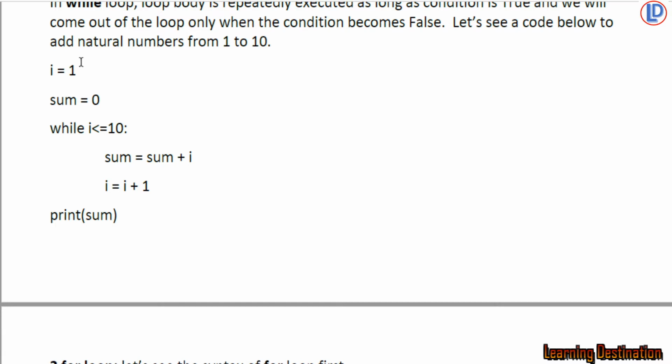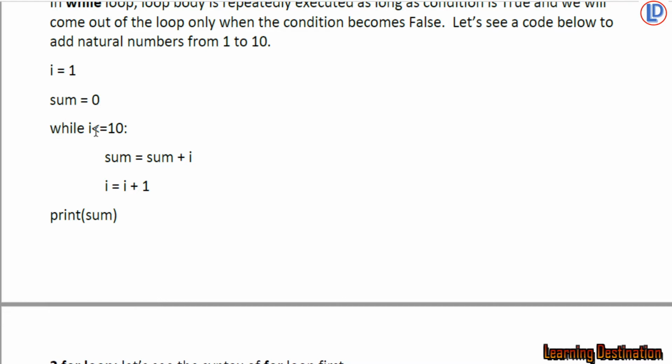So if you want to make this program using a while loop, we will have to say i = 1 first. That means we will create a variable i which stores the value 1. Then sum = 0, because we want to add numbers again and again, or we can say repeatedly or successively. In such a case we will initialize the variable with 0, and likewise if we want to multiply something successively in a single variable, we will initialize the variable with 1. So sum = 0 because we want to add numbers to the variable sum again and again.